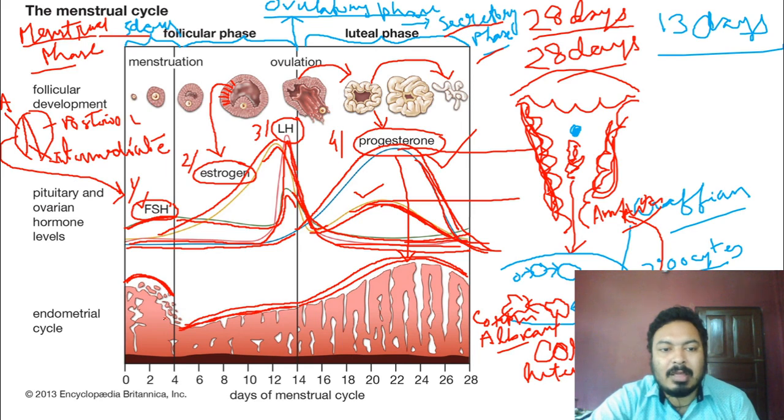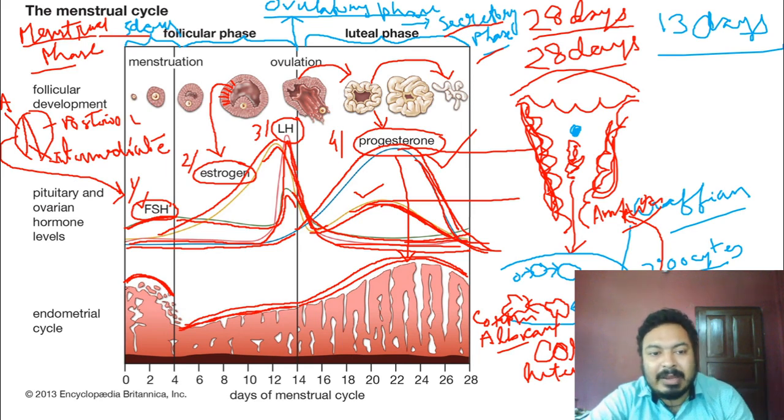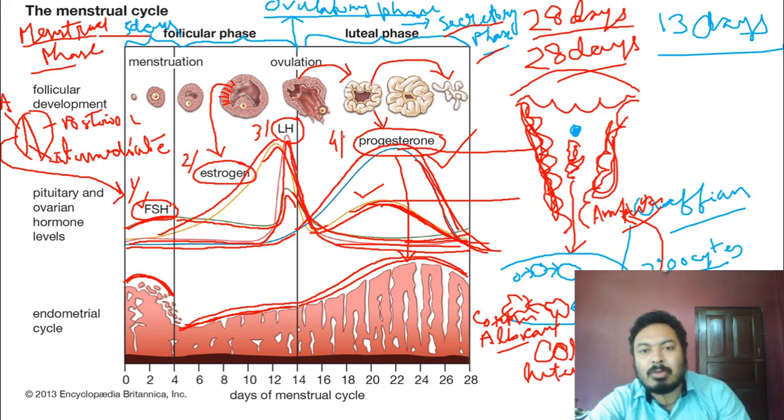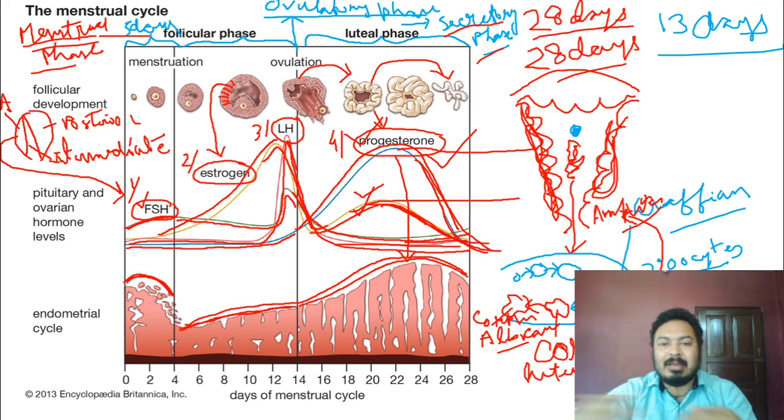Again this will start. And what happens in this phase? The shedding of the lining of the endometrium. So the endometrium lining breaks down, they release the blood, and along with the blood, they release the ovum to the outside. Okay, so the release of the ovum and the shedding of the endometrium is controlled by two hormones. These two hormones are known as progesterone and estrogen. The fall down of progesterone and the fall down of estrogen, at this point, stimulates the menstrual phase. And the menstrual phase means the shedding of the lining of the endometrium, and then they release the blood along with the ovum to the outside.